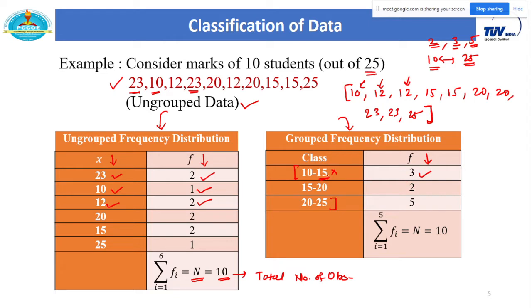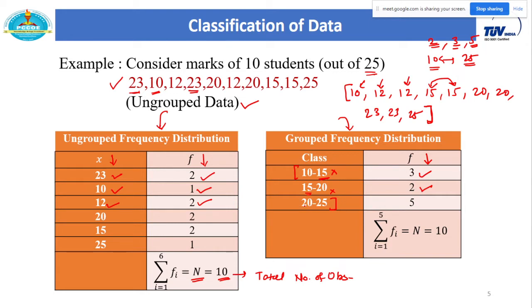For the next interval, from 15 to 20, we will consider 15, but we have to exclude this 20. So just count the numbers from 15 to 20 excluding 20. Here you will get 15, 15. So there are only 2 observations. Again, we have to exclude this 20, so don't consider its frequency. Therefore, the number of observations in the interval 15 to 20 is 2.